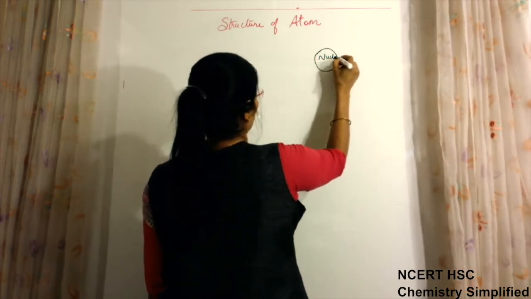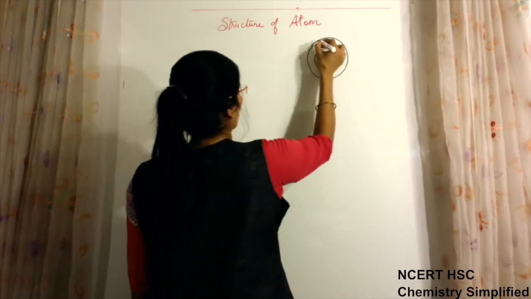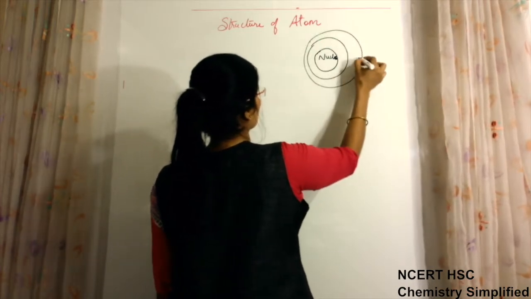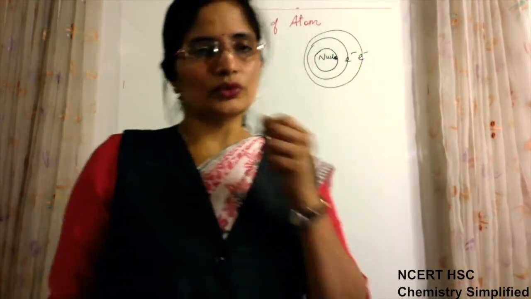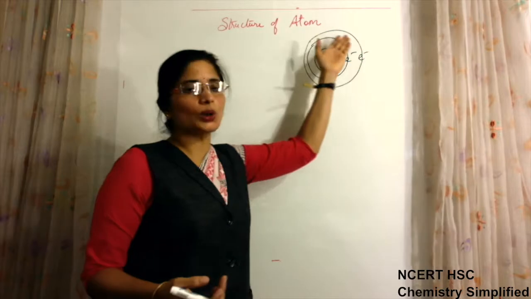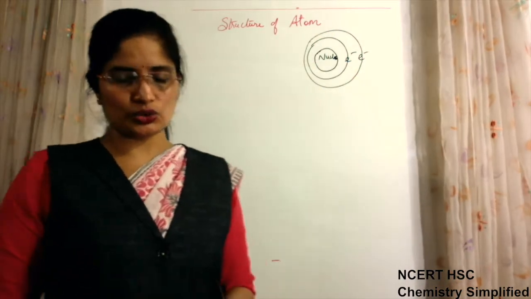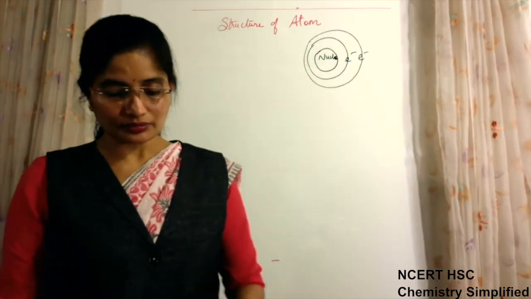That there is a nucleus, and around the nucleus the electrons are moving, revolving, and those electrons are moving in fixed orbits. This we have learned since our junior classes. So this is a step.